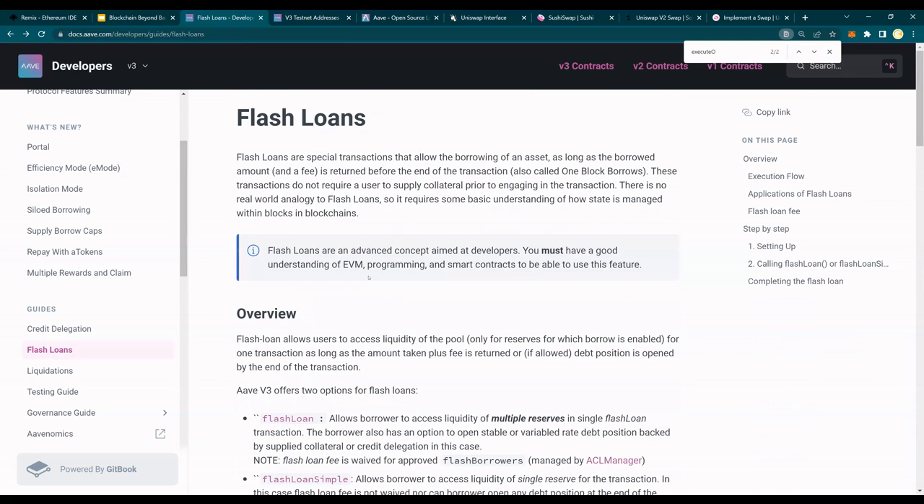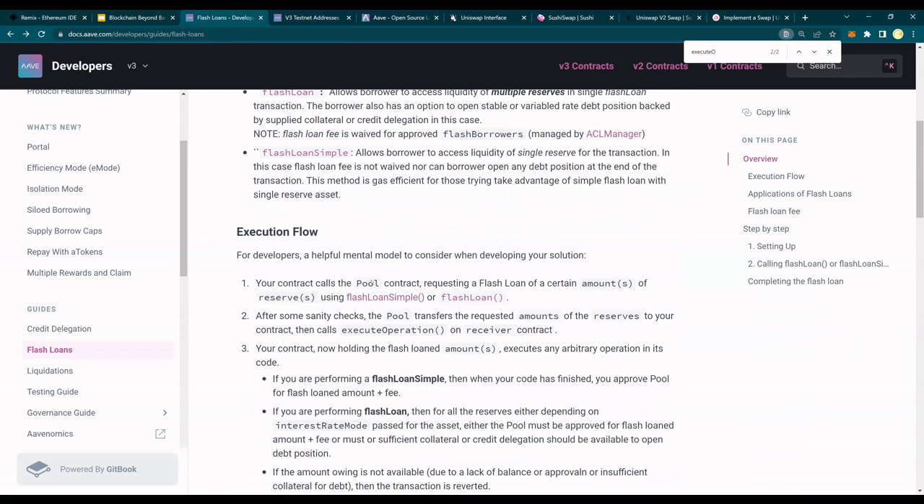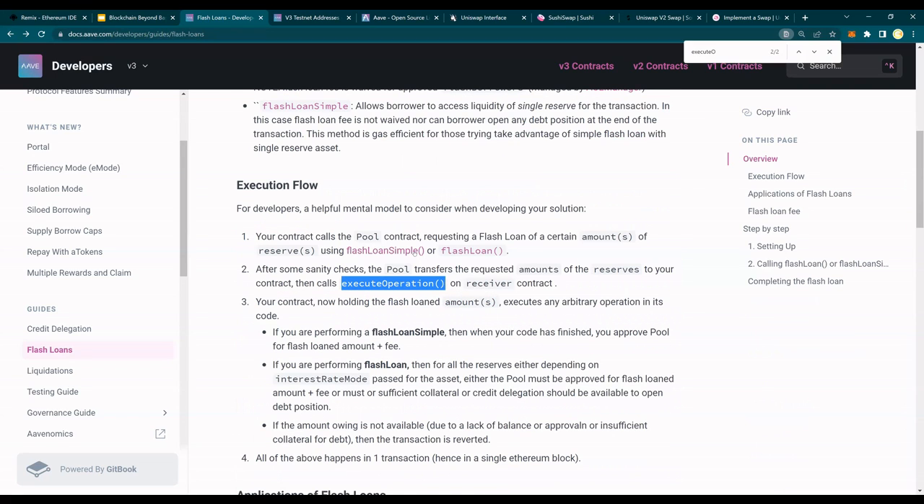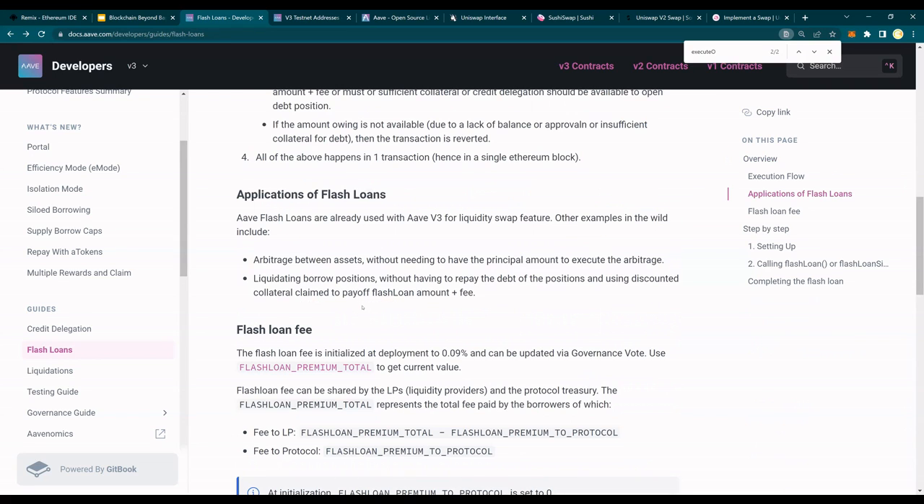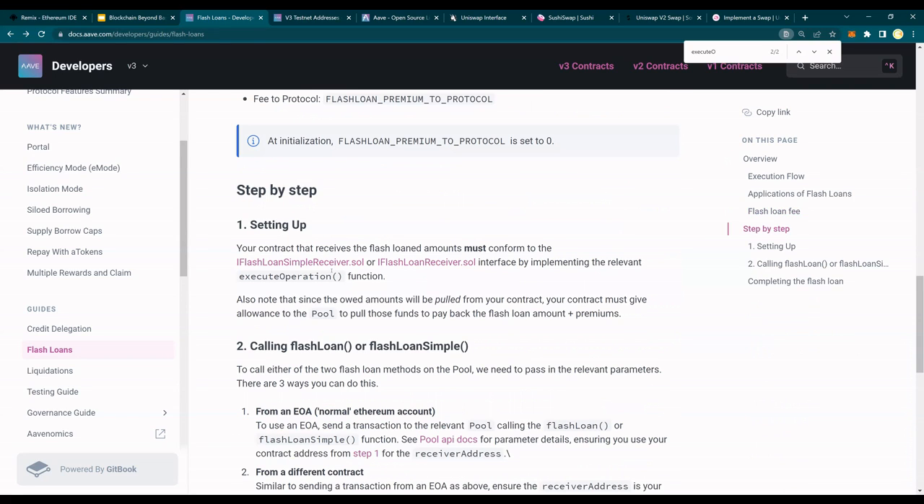And then this function execute operation is mandatory. So two functions: the flash loan simple function to request the loan, and then execute operation so that whatever is requested is returned back. Let's do this. And you can read this. All of the things that I'm going to explain here are available here.